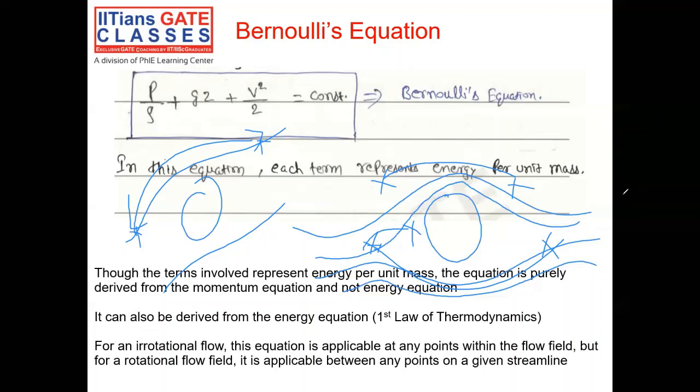And the reason why is a bit more involved. If we were to derive it in a very mathematical form from the momentum equation, it would be much more clear why there is such a constraint. But in the simplified derivation, since we are deriving it only based upon a streamline, it may not be that clear. So understanding this is a little bit more involved, which calls for a much more detailed session. So just keep this point in mind for the time being, and we can develop the understanding later on in much more detailed sessions.